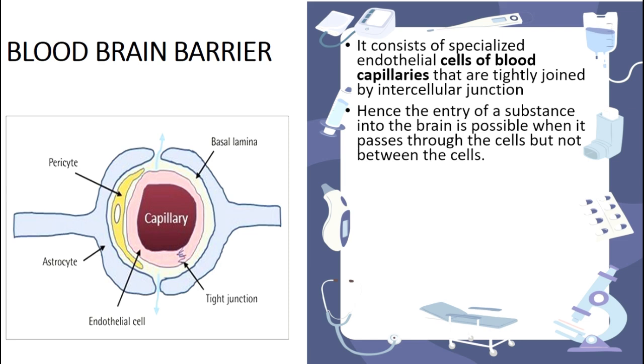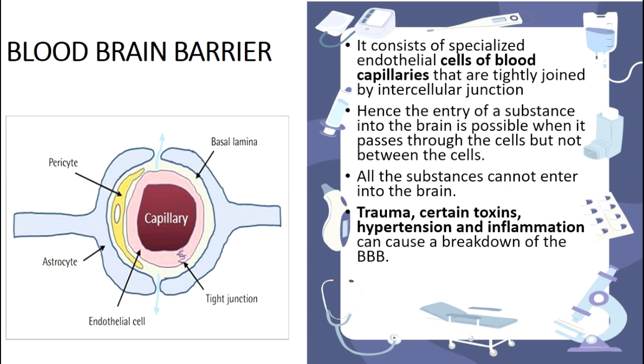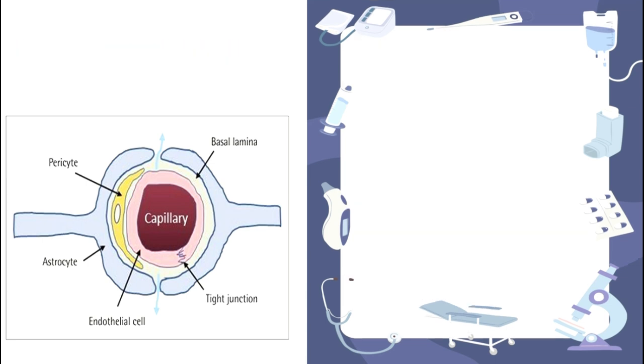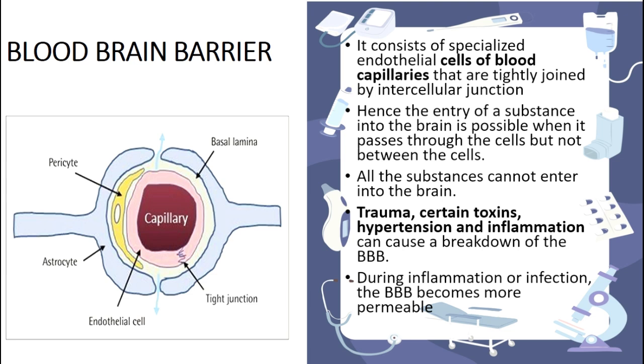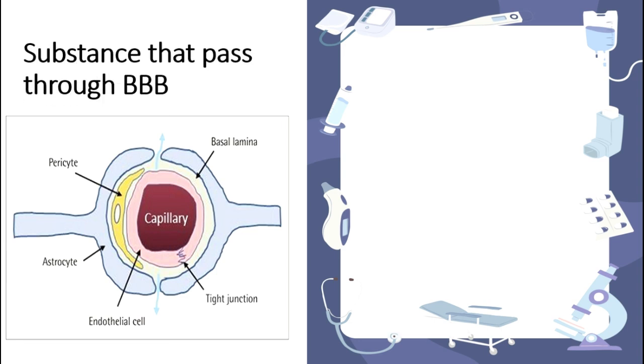So not all substances can enter the brain, only substances like water soluble substances and lipid soluble substances can enter. Also some substances cross the blood brain barrier slowly, that is creatinine, urea and most ions. This you may have learned in your biochemistry, right? So those are the main important things needed for our brain.